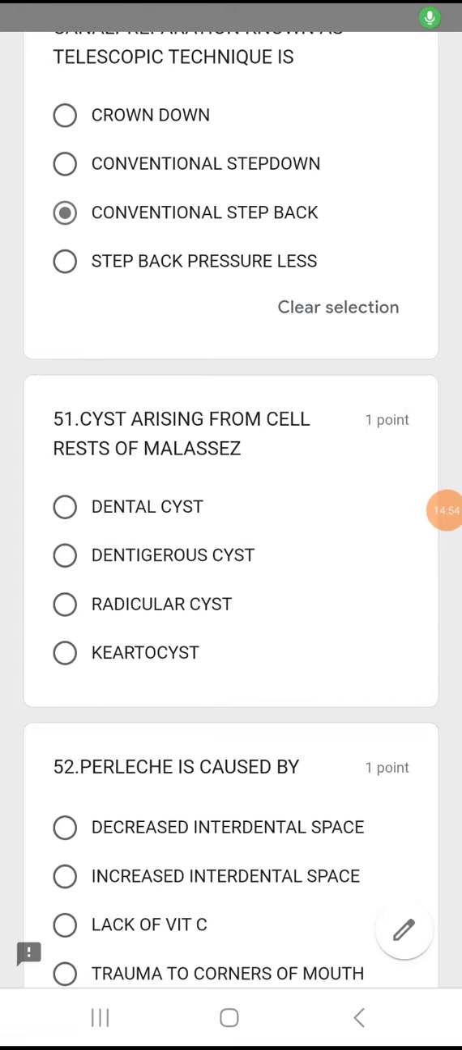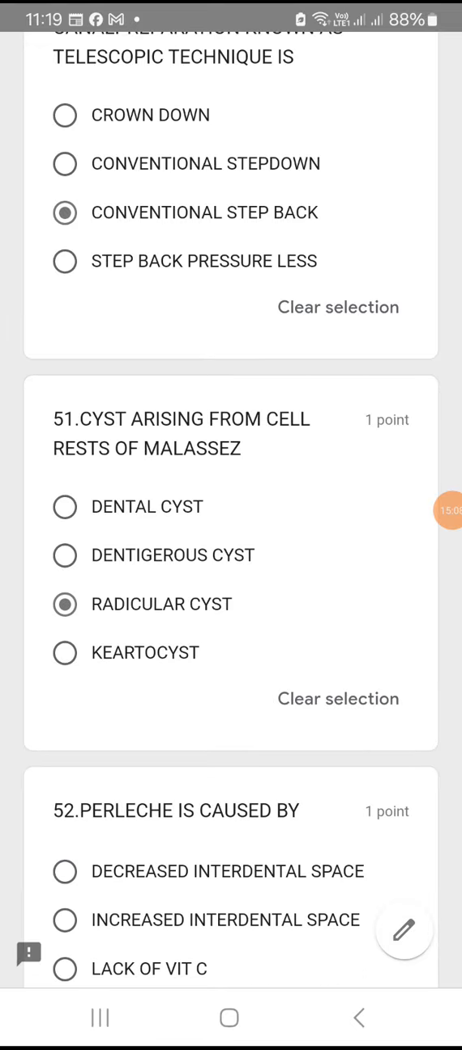Cyst arising from the cell rest of Malassez. Cyst arising from the cell rest of Malassez is what? It is option A, dental cyst, or dentigerous cyst, or radicular cyst, or keratocyst. It is radicular cyst, option C.